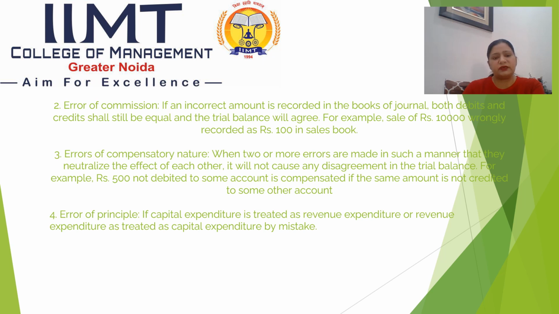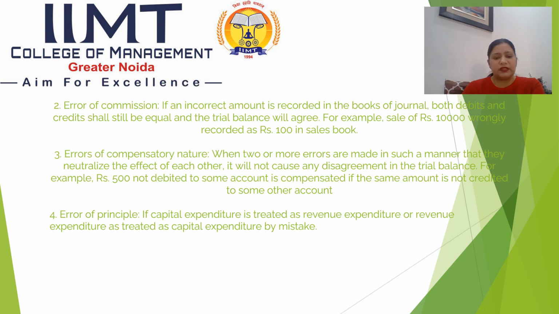Errors of compensatory nature. What does it mean? When two or more errors meet in such a manner that they neutralize the effect of each other, it will not cause any disagreement in the trial balance. For example, rupees 500 debited to some account is compensated if the same amount is also credited to some other account. Next comes error of principle.